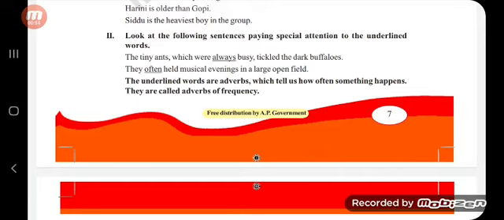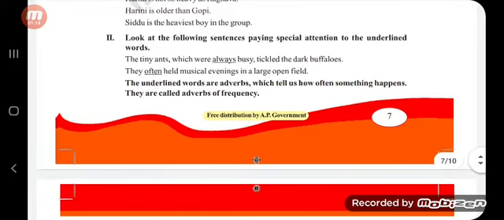So, before introducing the topic to you, first two sentences are given. From those two sentences, we can identify the topic which we are discussing today. So, let us see this second section. Look at the following sentences, paying special attention to the underlined words. Here, two sentences are given. Please look at these two sentences.